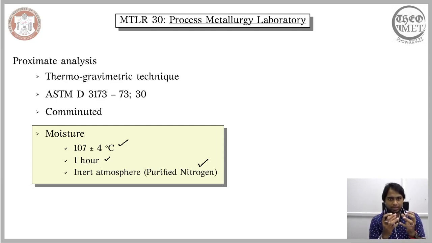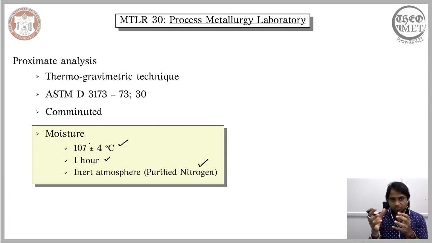So when you want to calculate the amount of moisture content present in a coal, you raise the temperature of the comminuted coal to 107 degrees Celsius, give or take 4 degrees Celsius, and you maintain the temperature for 1 hour, not in a regular environment but in an inert environment with pure nitrogen in it.